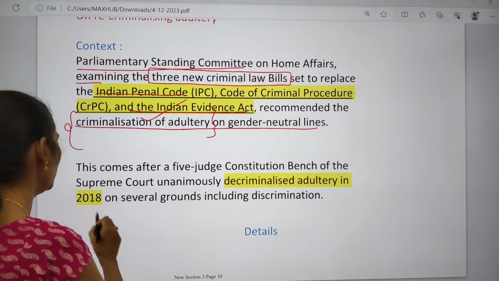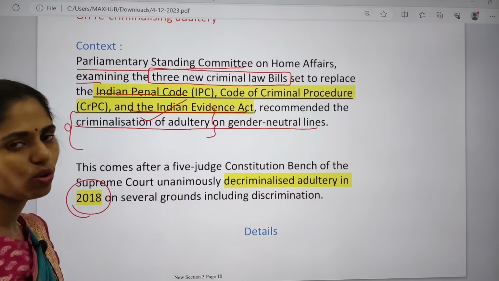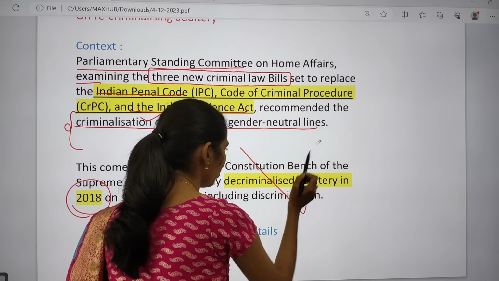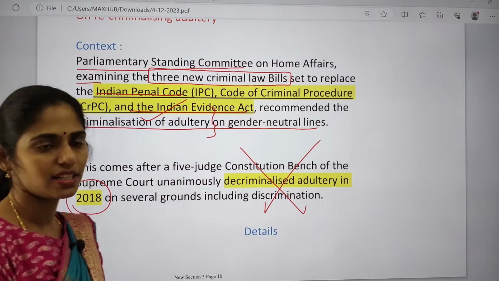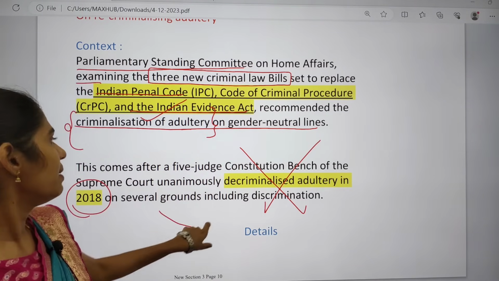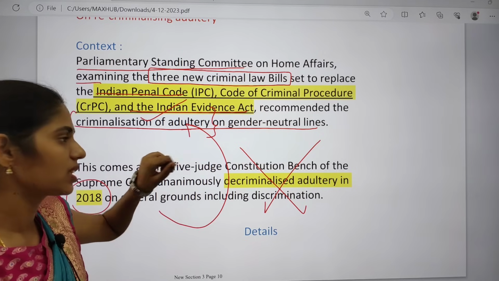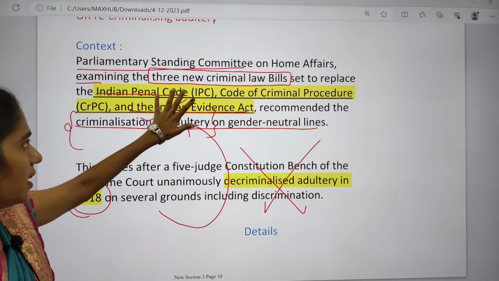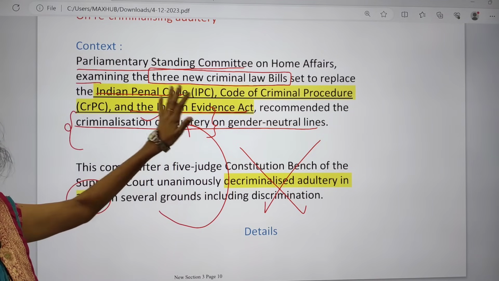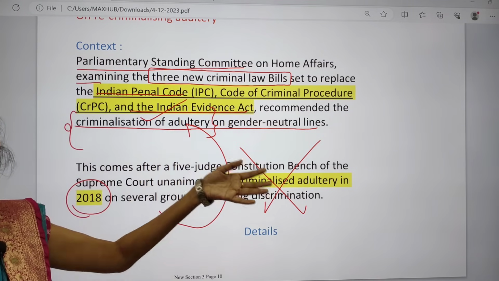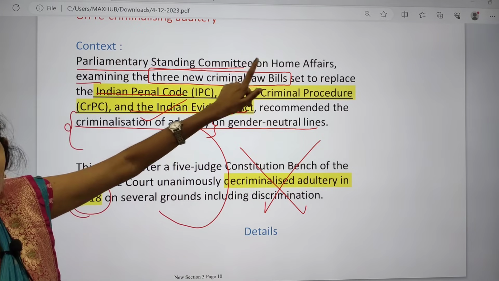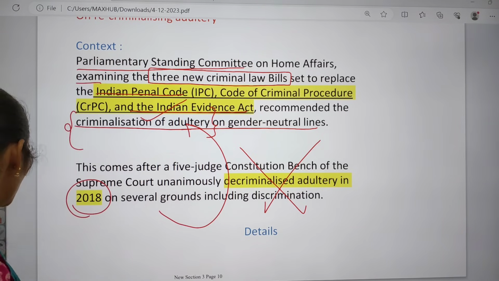Actually, in 2018 the Supreme Court gave a judgment and decriminalized adultery. And now, because of the replacing of the CRPC, IPC and Indian Evidence Act, we are going to come up with the 3 new criminal laws, right? In those laws it is saying that we have to again criminalize adultery. Because of this, the title says recriminalization of adultery.